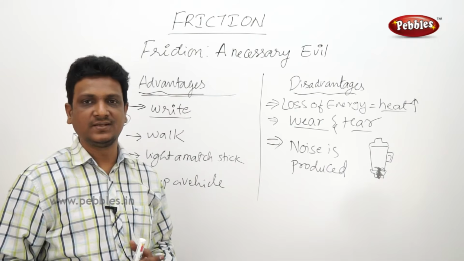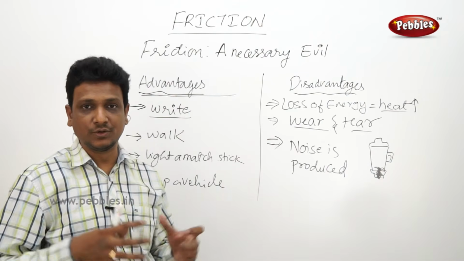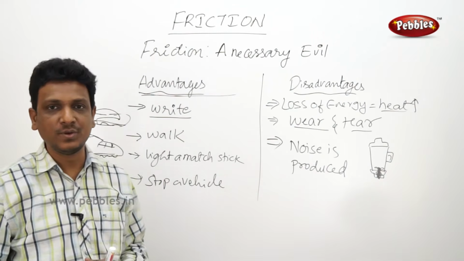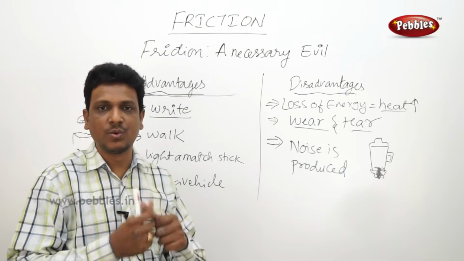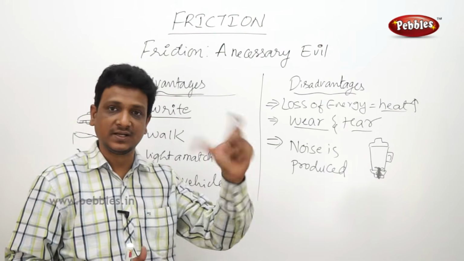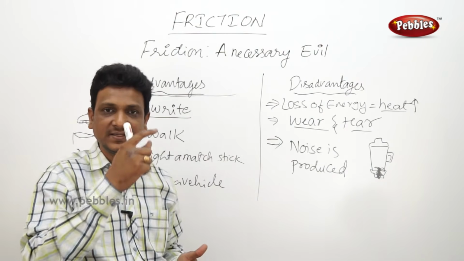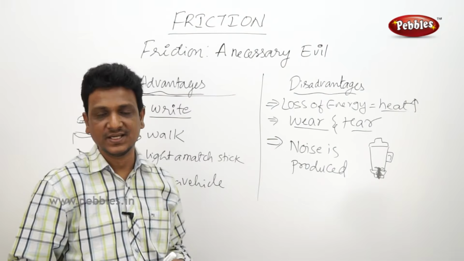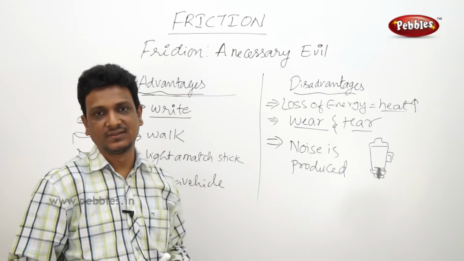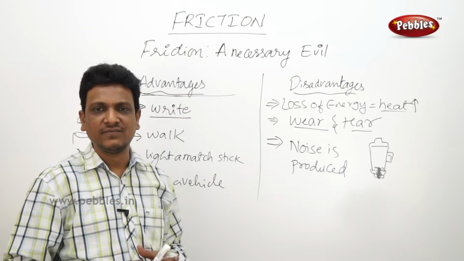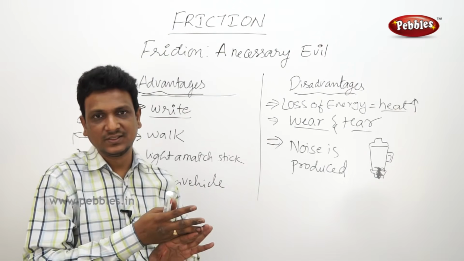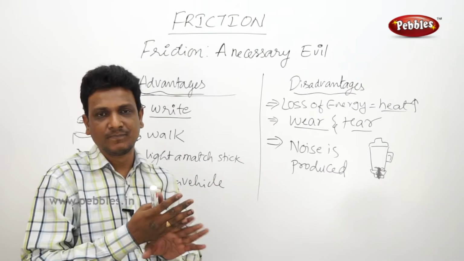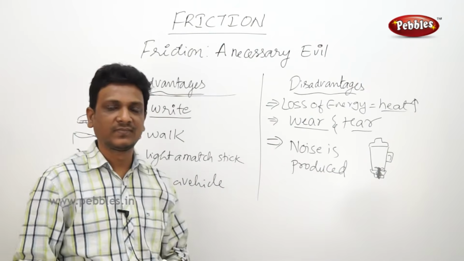You see your bike, your dad's bike or your bicycle tires get worn out after a few days. Some 6 months you are riding your bicycle, the tire will be worn out. You will get a patch. The person tells you that the tire got worn out, the threading. So you have to get a new tire. Why is it wearing off? When you are riding the cycle on the road, there is friction between the road and your tire. So in this rubbing, the materials are worn or torn.